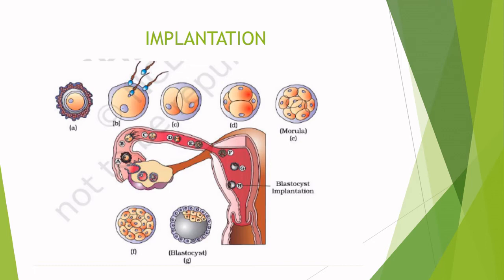Now, after implantation, finger-like projections appear on the trophoblast called chorionic villi, which are surrounded by the uterine tissue and maternal blood. The chorionic villi and the uterine tissues become interdigitated with each other and jointly form a structural and functional unit between the developing embryo and the maternal body, and it is called the placenta.